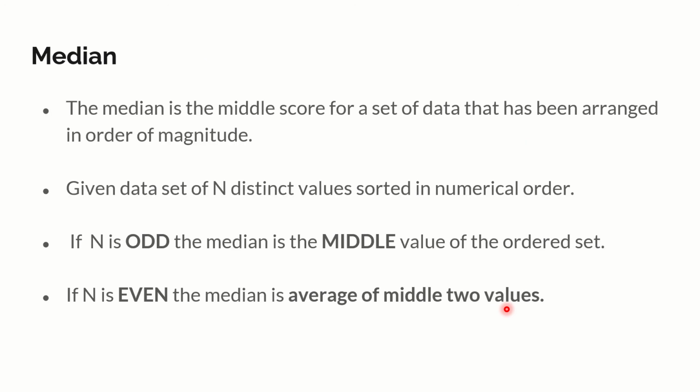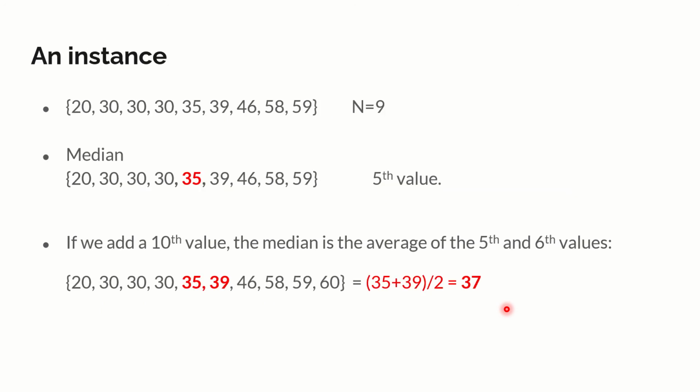Well, what's the next step? Median. The median is the middle score for a set of data that has been arranged in the order of magnitude. That's very important. I have got a data set, I am arranging it in the order of magnitude, and I am going to identify the middle score. So I have got a set of data and we are going to identify the median very clearly out of it. We can take an instance here.